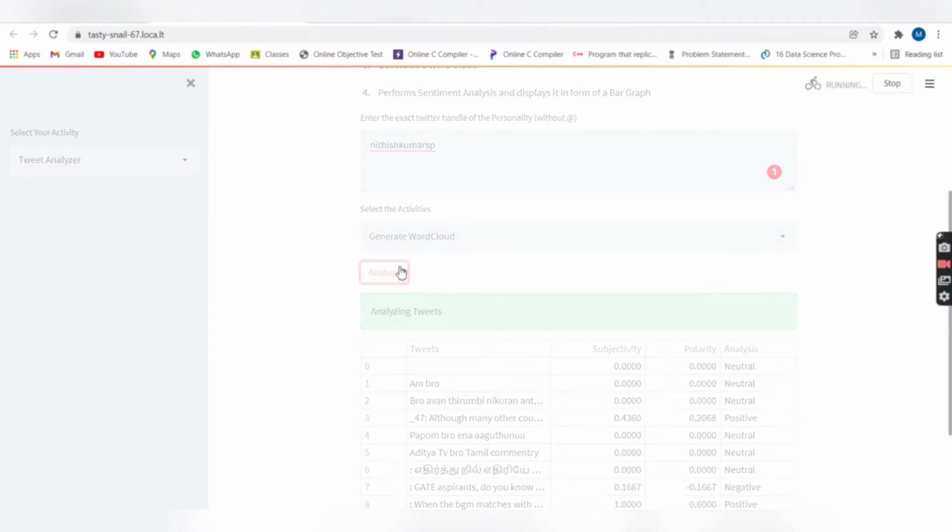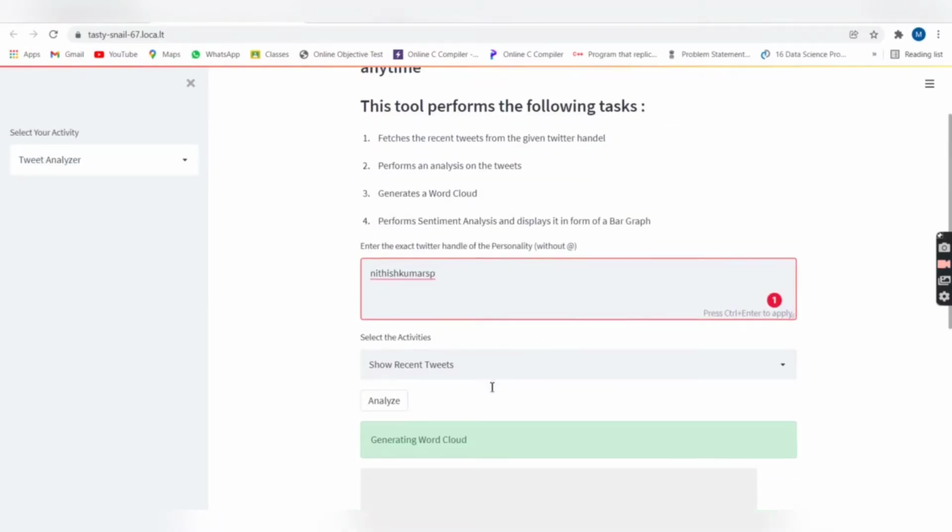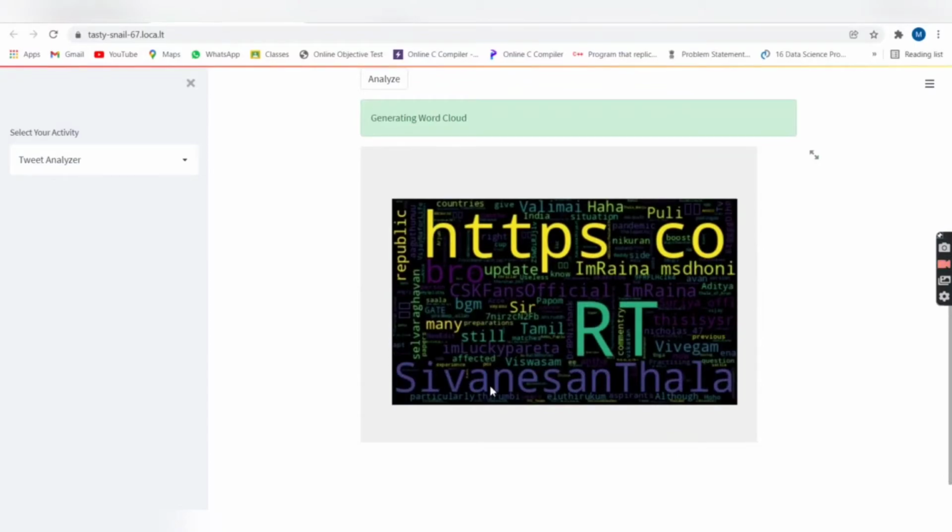So here is the word cloud. This word cloud shows the most commonly used words under the Twitter handle. So these are the most commonly used words used by my friend in his Twitter handle.